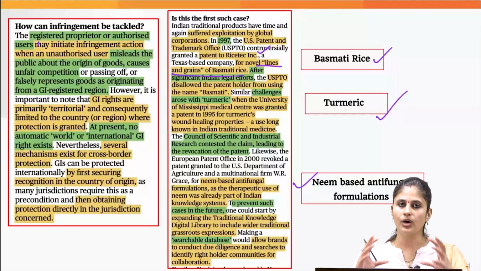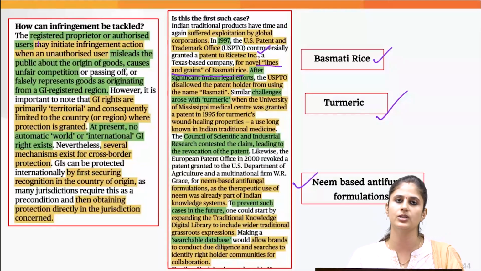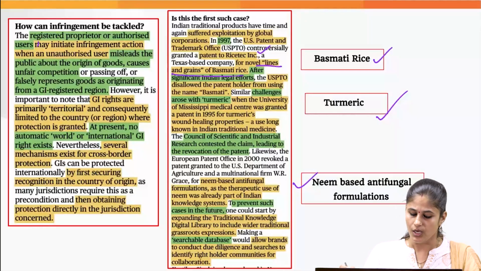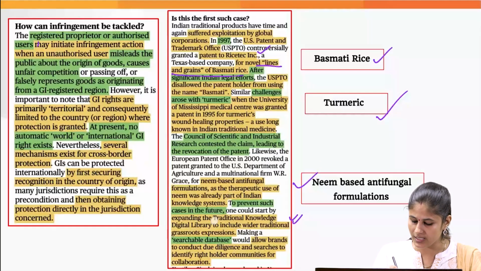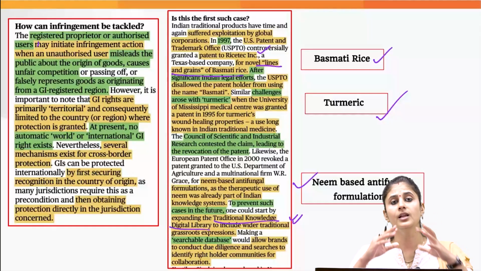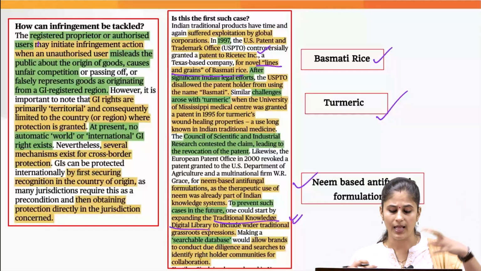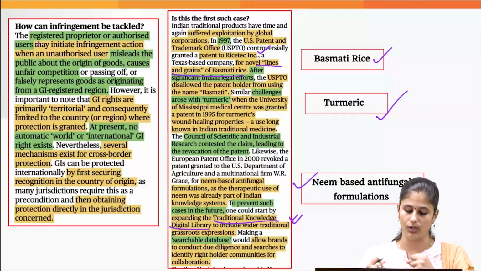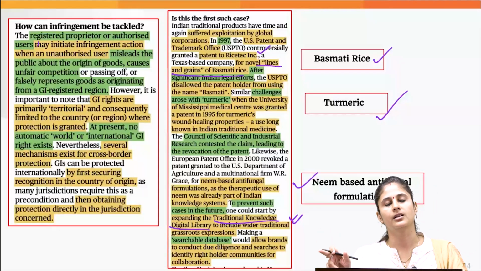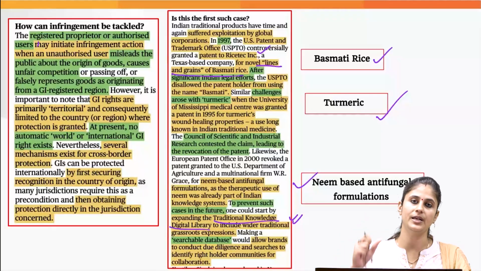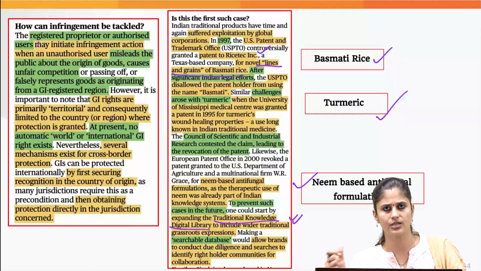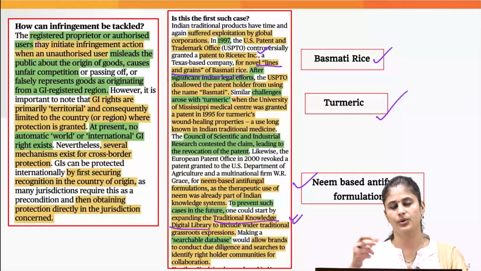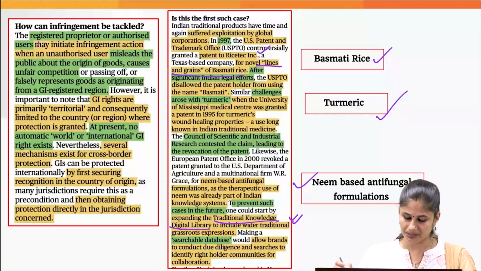So what do we need to do to prevent such infringement of GI tag products? We need to expand the Traditional Knowledge Digital Library, wherein we maintain a record of what all is rooted in our traditional knowledge, so that whenever other countries or companies try to get a patent right on that traditional knowledge or product, this would not be possible.